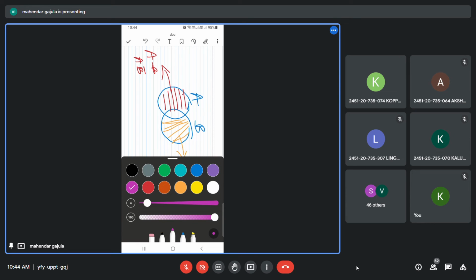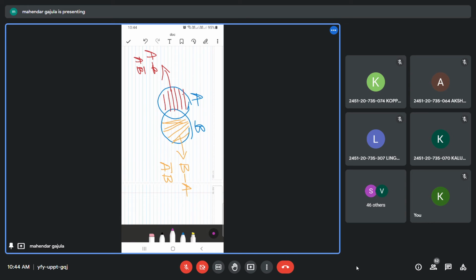And this part is A intersection B, or AB. This is a Venn diagram. Fine. Any doubt in this? Please talk to me.